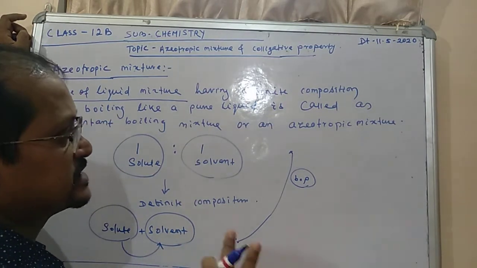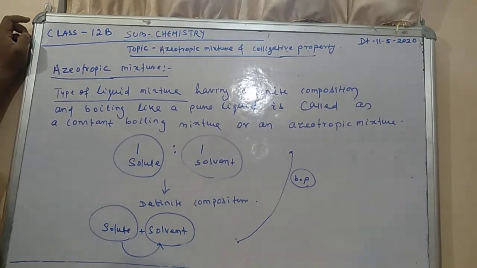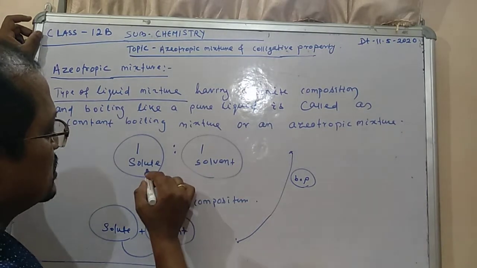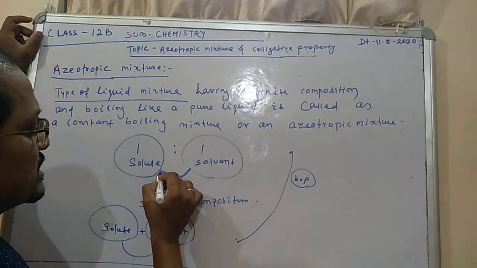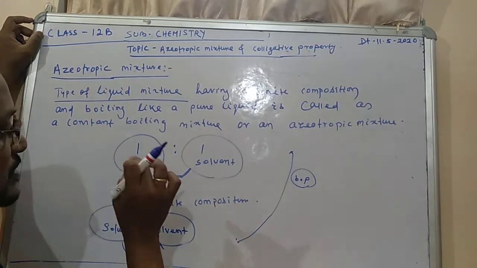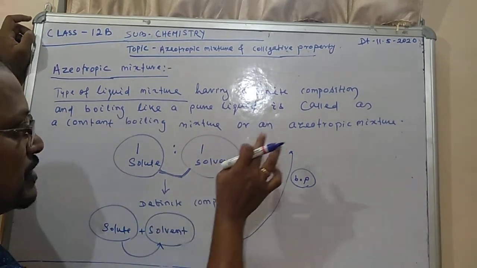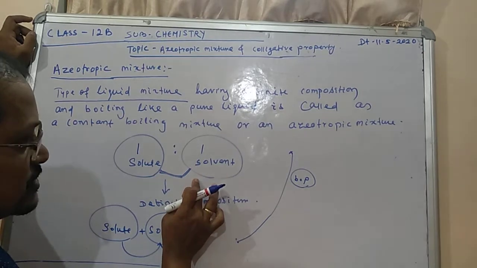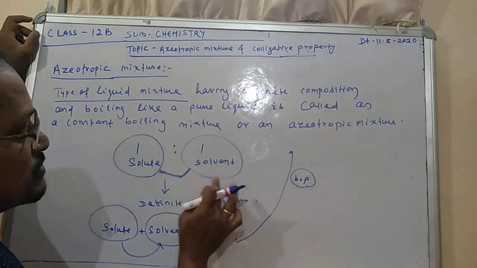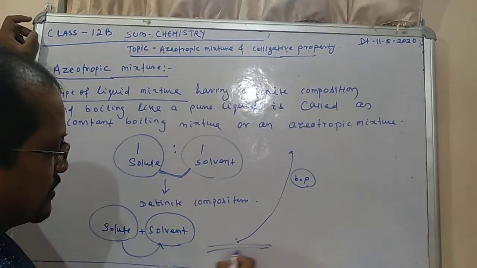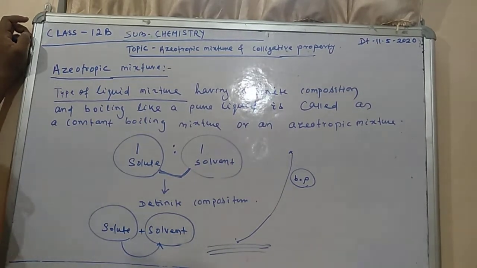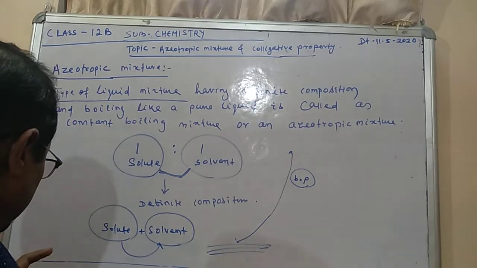But in some mixtures, where solute and solvent are mixed in a definite composition, you can find that the boiling point of the solution is almost equal to that of the pure liquid. So in this case we say this mixture is called an azeotropic mixture.